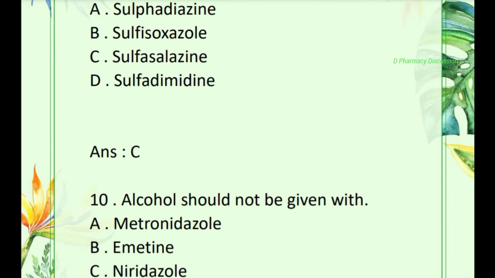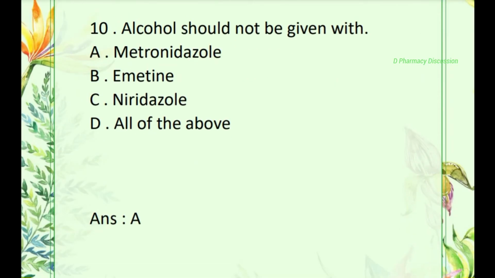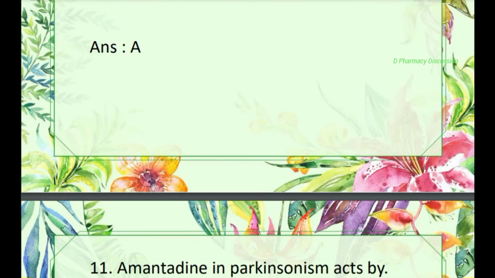Then question number 10. Alcohol should not be given with? Option A. Metronidazole, B. Emetine, C. Nidazole, D. all the above. Correct answer is option A. Metronidazole.